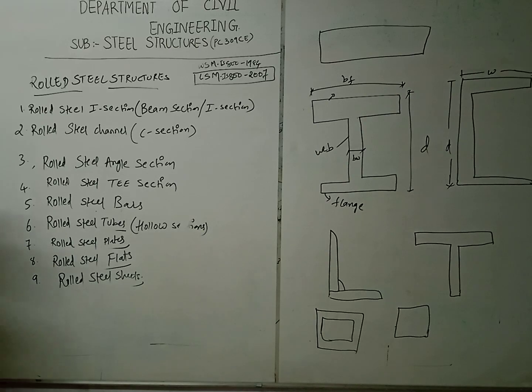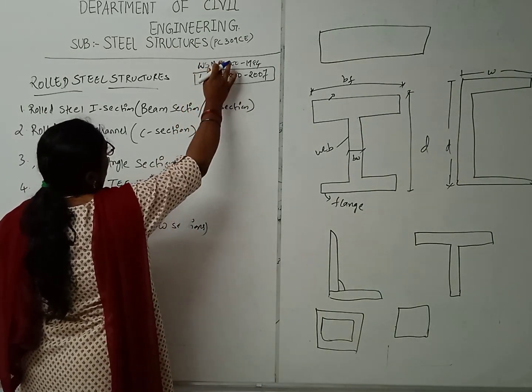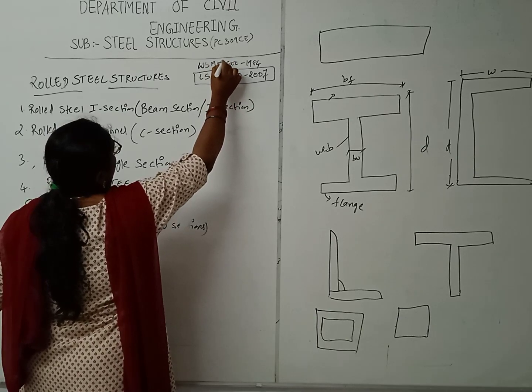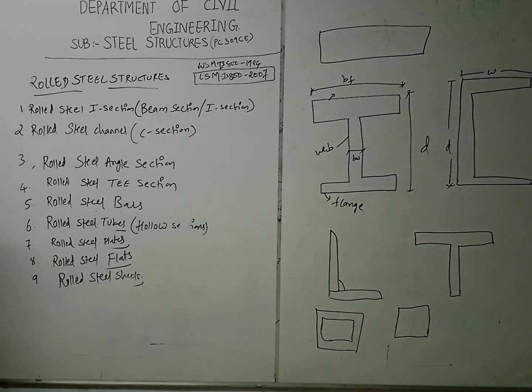So right, see here you have to follow the code book, which is very important for solving this, as our first unit is completely dealing with bolted connections and welded connections. Your bolted connections and welded connections complete your steel structures.